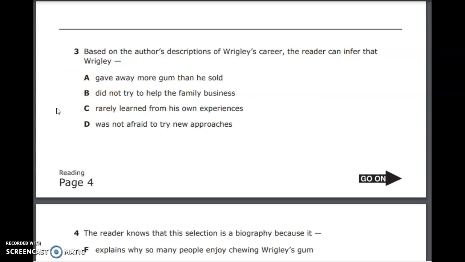C, rarely learned from his own experiences. That is not what the author described to us. C is not our answer. D, was not afraid to try new approaches, which means he wasn't afraid to try new things to try and get his business to succeed. So D is our answer here.